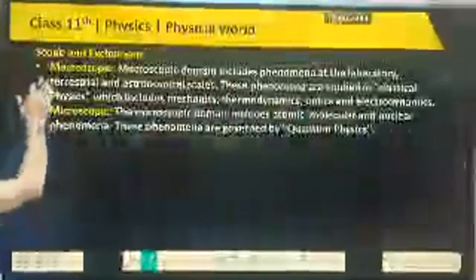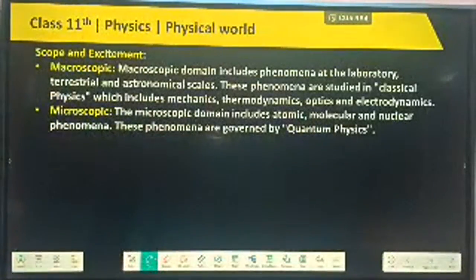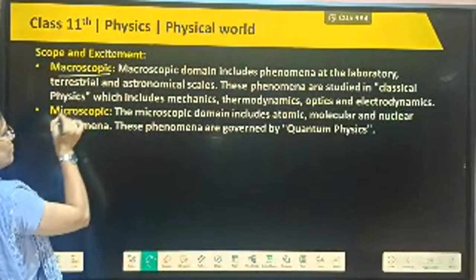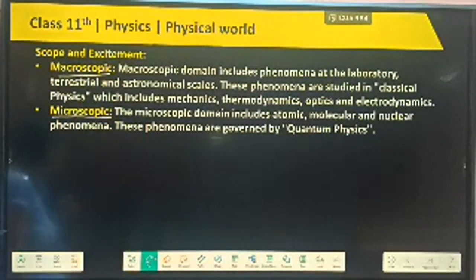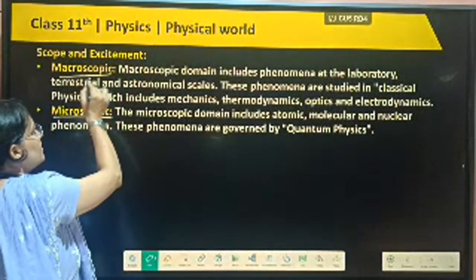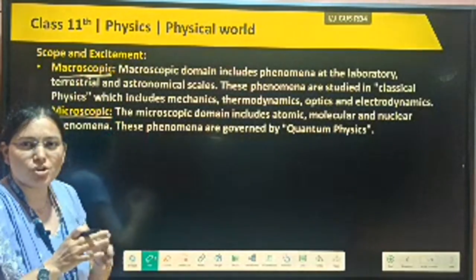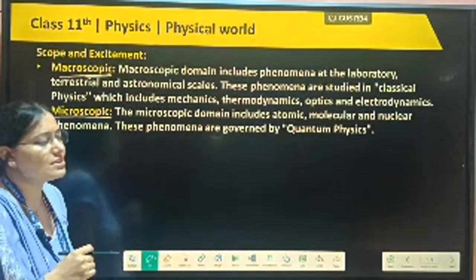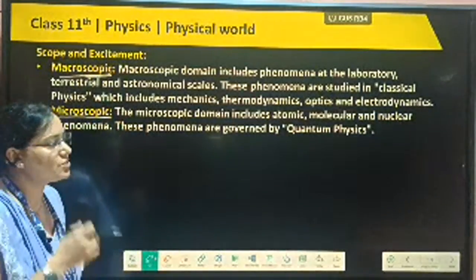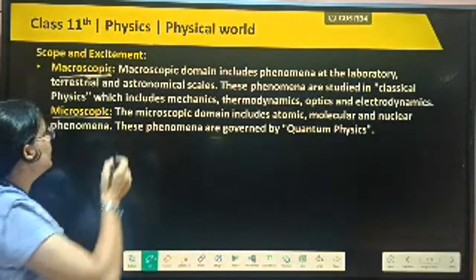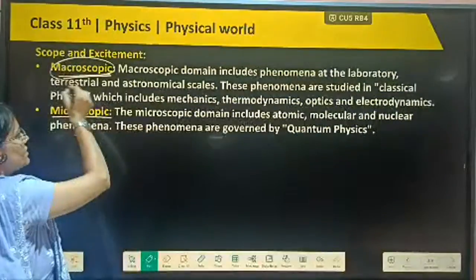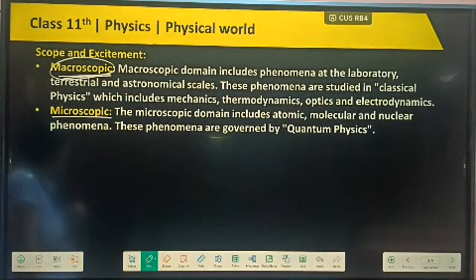Now here we will read about the scope of physics. Here we are talking about two scopes of physics: we are dividing it into macroscopic physics and microscopic physics. Macroscopic physics means here we are reading about big-size objects, and microscopic is the physics in which we are reading about small-type objects. This one, microscopic, is one type of physics that came out.